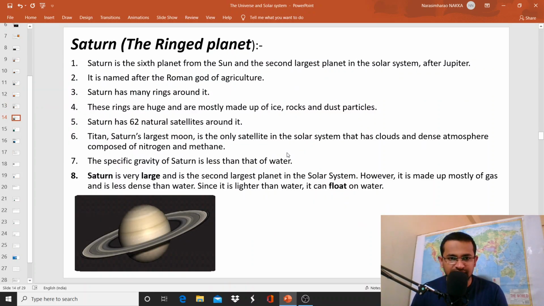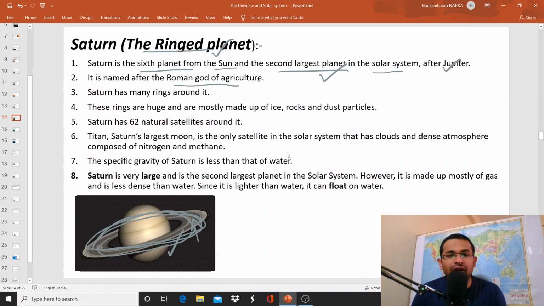And next, Saturn. Saturn is called a ringed planet. If you look at Saturn, there is a ring which is revolving around Saturn. This ring comprises asteroids and space debris, etc. Saturn is the sixth planet from the Sun and the second largest planet in the solar system after Jupiter, and it is named after the Roman god of agriculture.